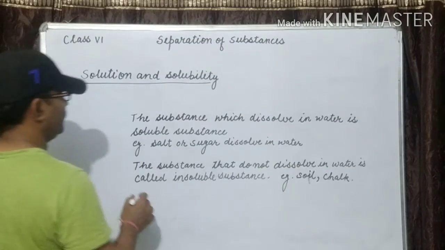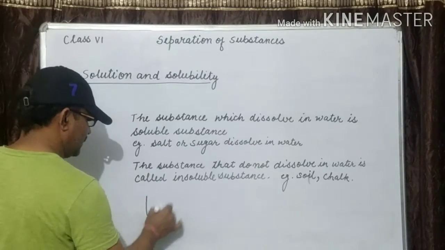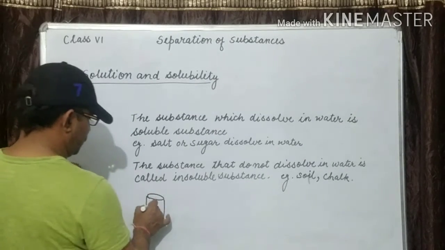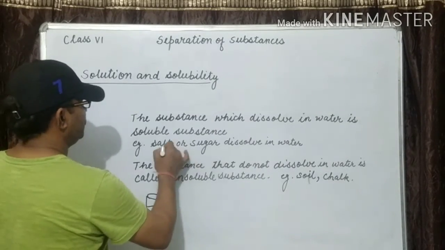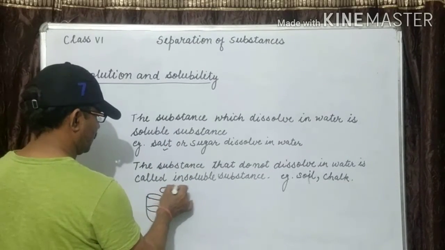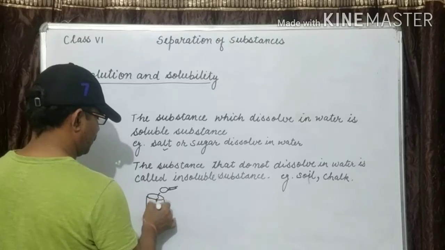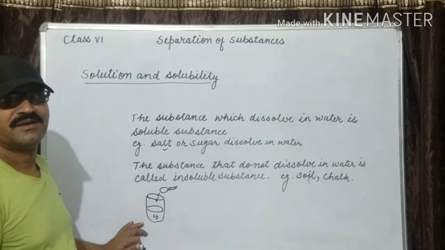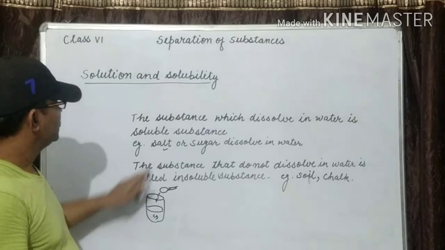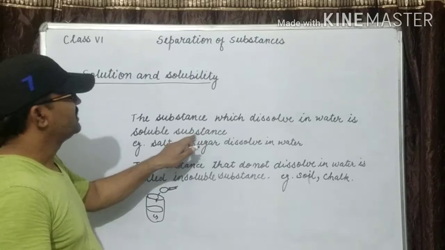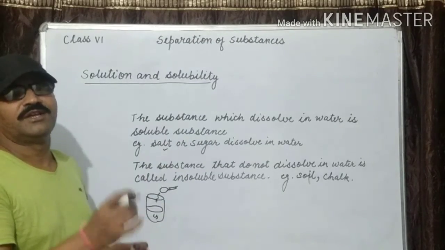Now with the help of a diagram you can see, you take water and mix salt or sugar. After some time you will see that it disappears in water. So this salt is a soluble substance, soluble in water.